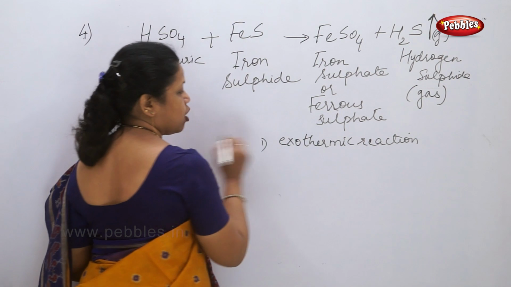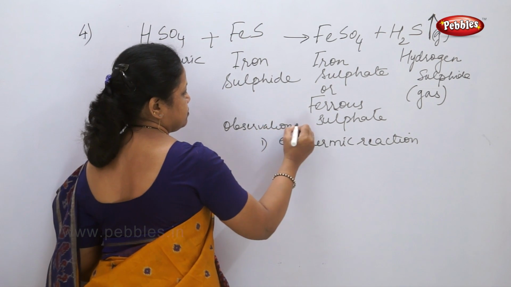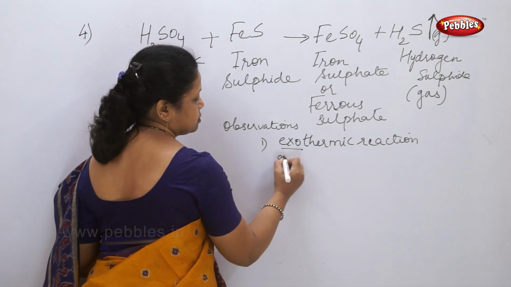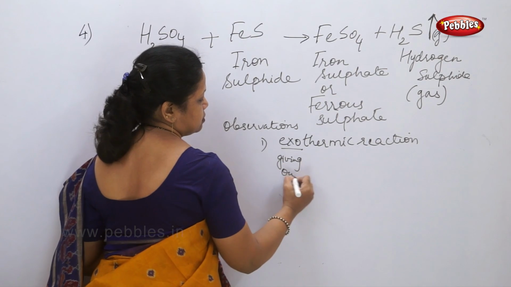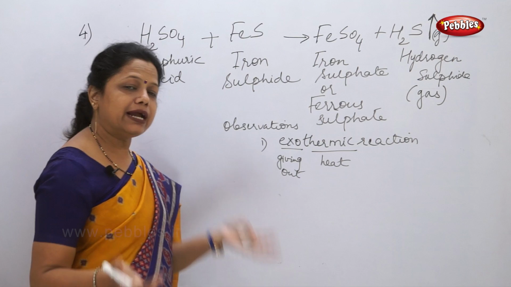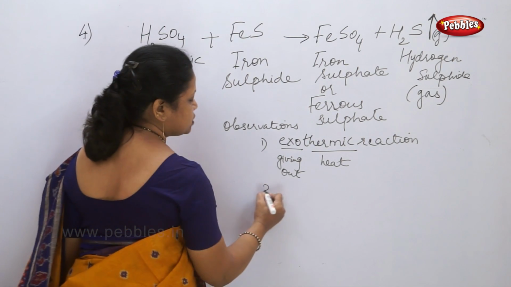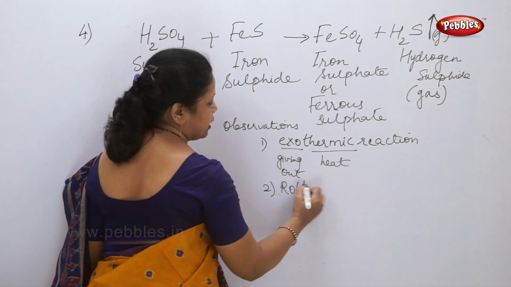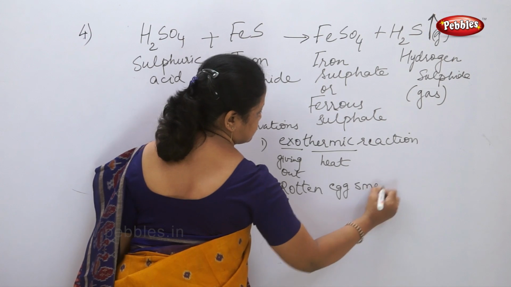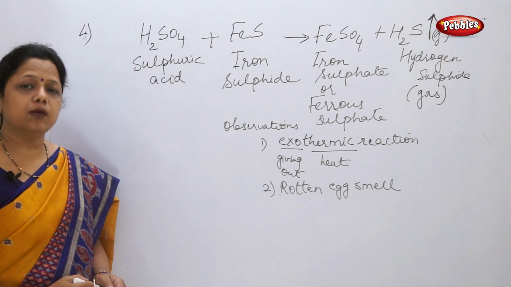These are the observations which you make in this equation. This is an exothermic reaction. Exo means giving out, and thermic means heat. When heat is given out, that type of reaction is called an exothermic reaction. Second observation, we see that a rotten egg smell comes. The rotten egg smell is coming from this reaction, and these are the two observations.